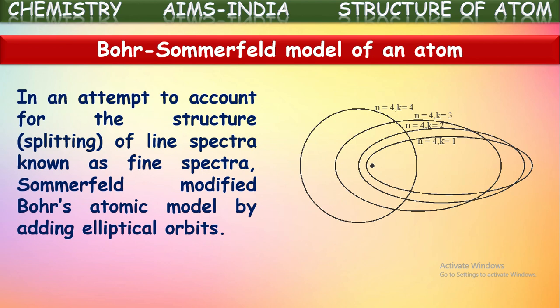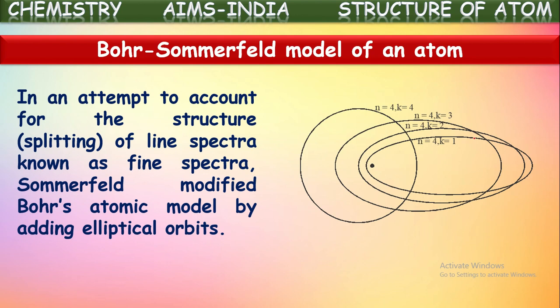Okay, so to explain the splitting of spectral lines, Sommerfeld extended Bohr's theory: not only circular orbits, there are some elliptical orbits also in atoms. See here, for the fourth shell, along with the circular path, there are three more elliptical paths for the electrons.